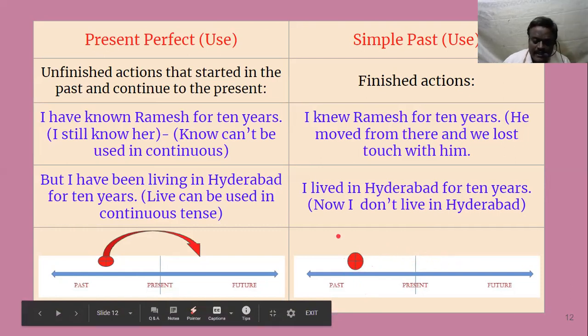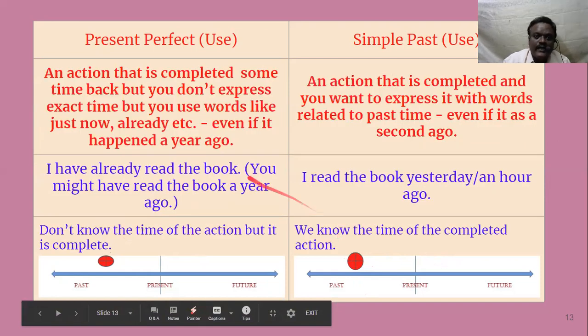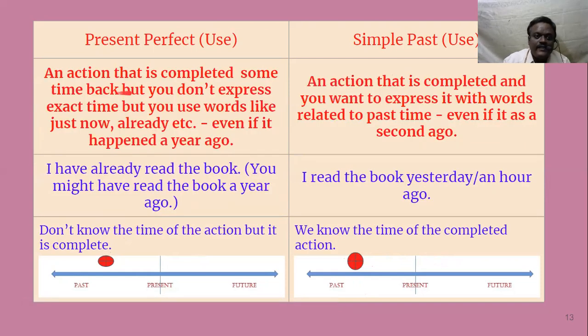Then let's continue to the next slide. Here, one more rule is there: an action that is completed some time back, but you don't express the exact time, and you use words like just now, already, etc., even if it happened a year ago. I told you at the beginning, when I was telling the basic rule: I have already seen the movie. I have already read the book.